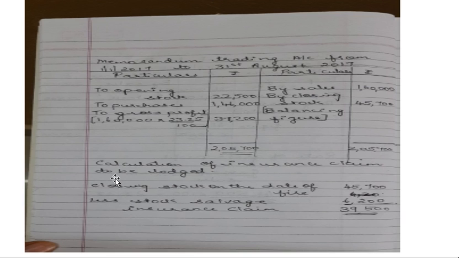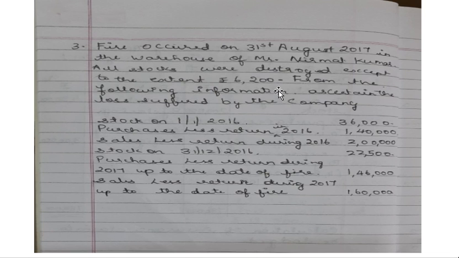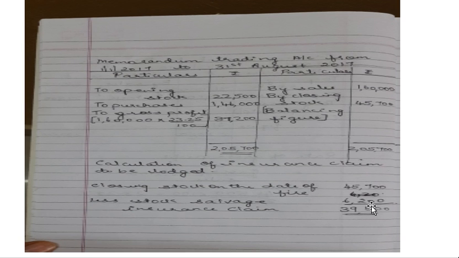Now what you have to do is prepare the statement and find out the insurance claim. Closing stock on the date of fire 45,700, less stock salvage. Stock salvage is the stock saved. In the beginning itself it is given, 6,200. So you will write 6,200, deduct it, you will get 39,500. This is the normal step which we have followed for the last two problems. Closing stock, what you get, 45,700, less stock saved, and the difference is the insurance claim.